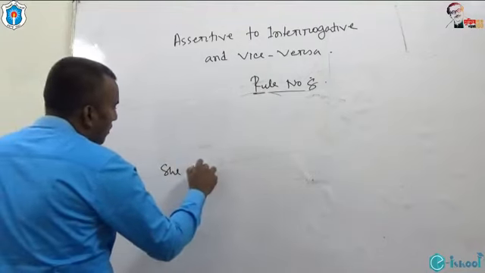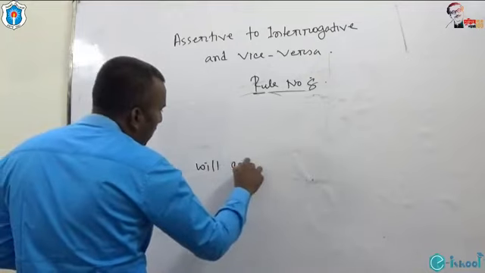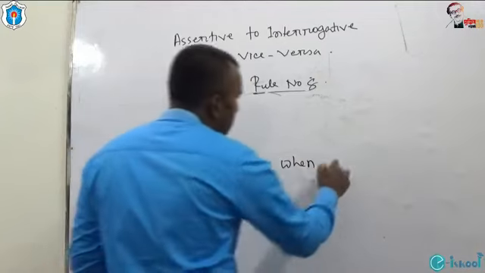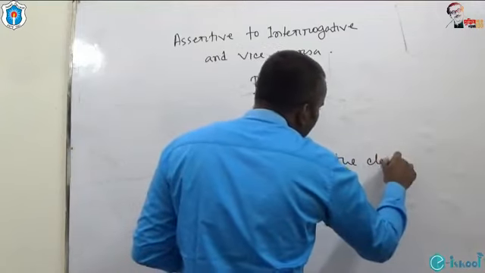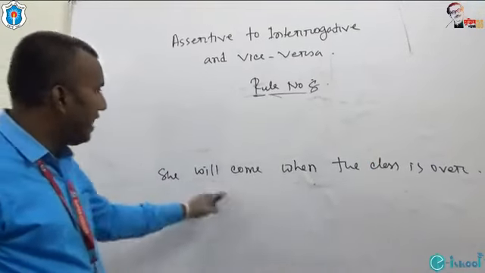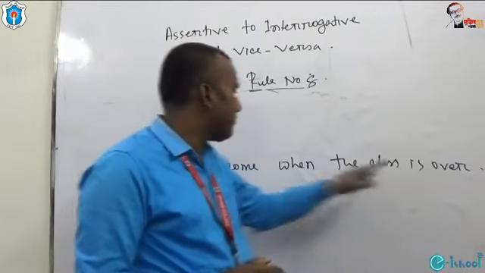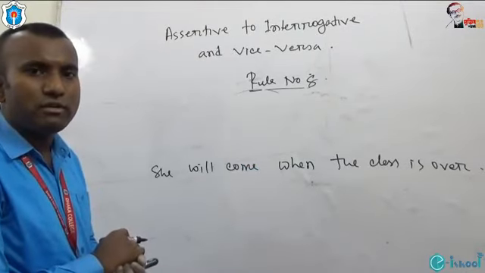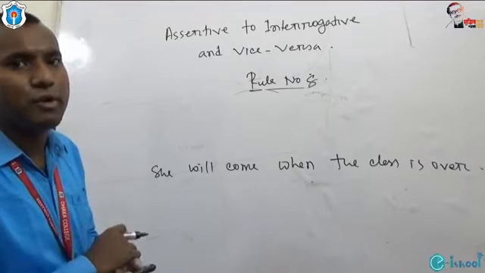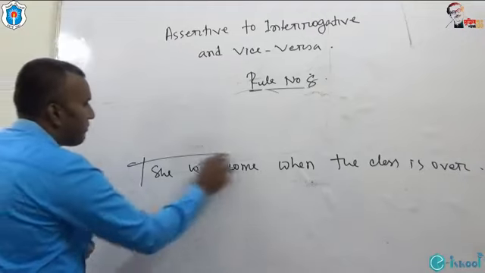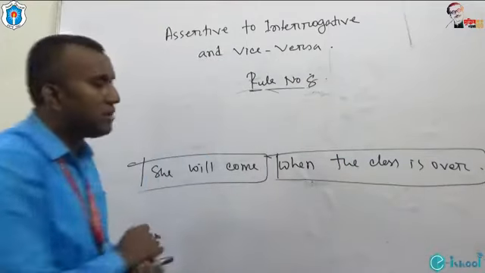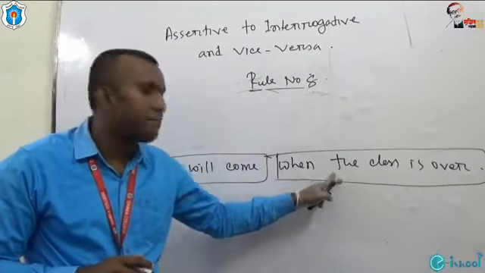She will come when the class is over. This is an example of simple or complex or compound. What do you think? Definitely this is an example of complex sentence because "she will come" is the principal clause, and "when the class is over" is the subordinate clause.